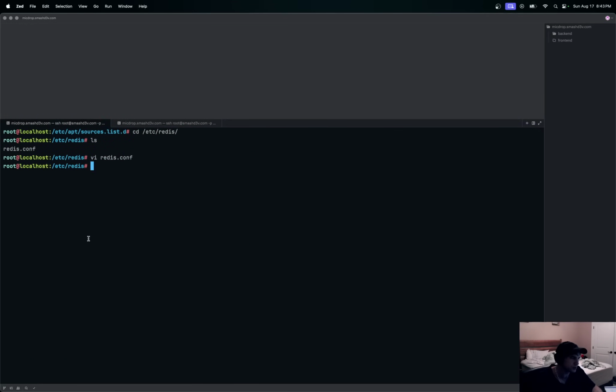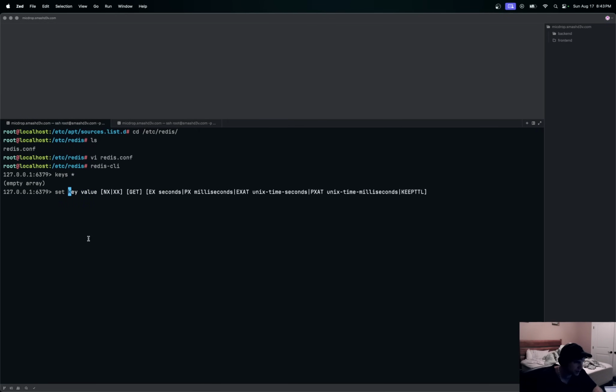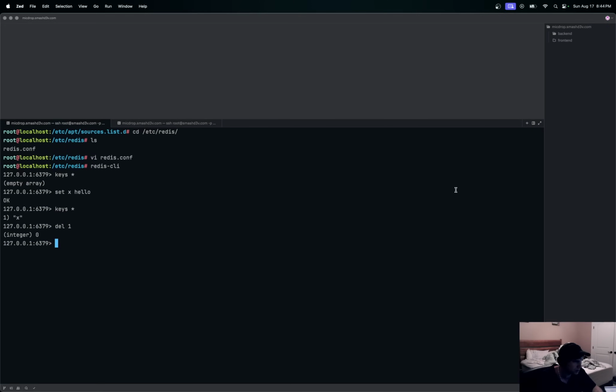So now that Redis is running, we do redis-cli, and we can do keys *, right? So empty array. We can say set x to hello, right? And then we'll say keys *. So now we have one Redis key in there, and then we can say del one, keys, delete one. Delete key one.